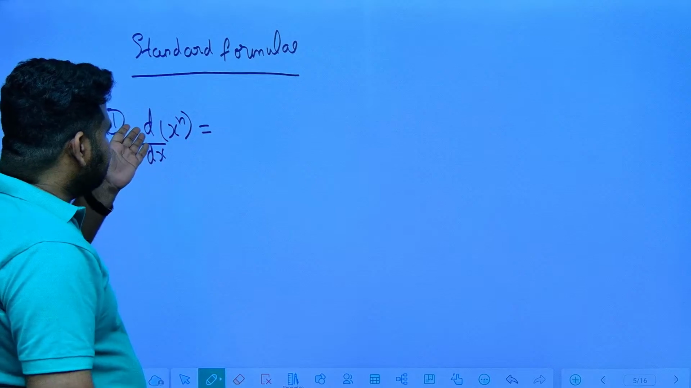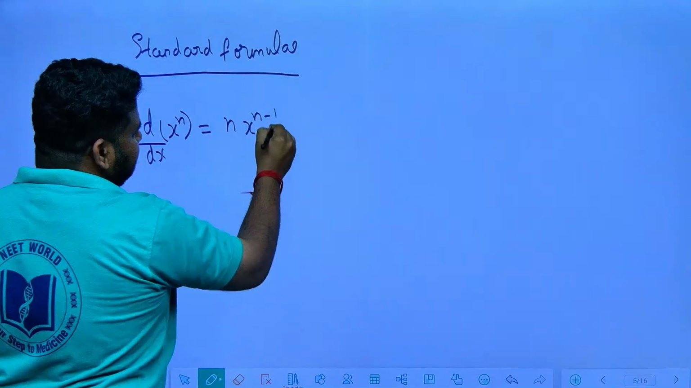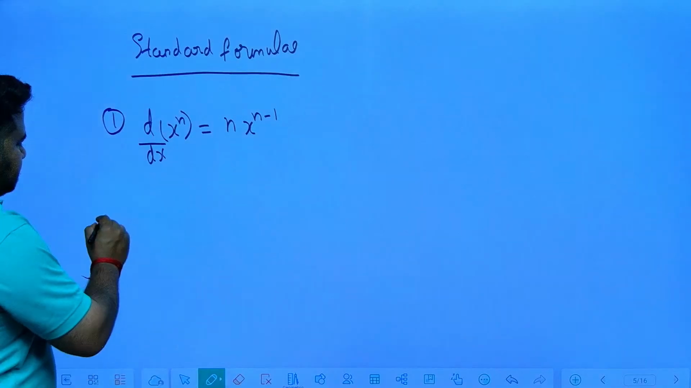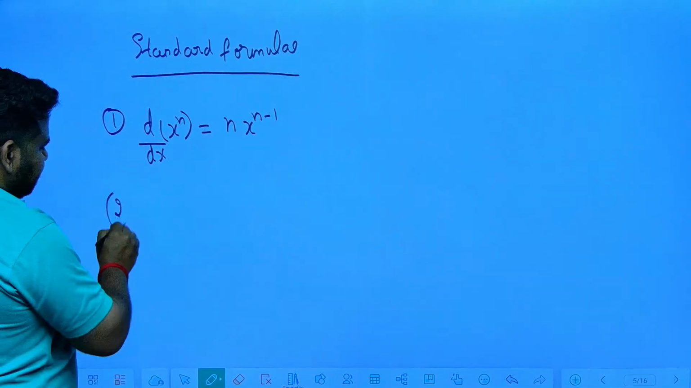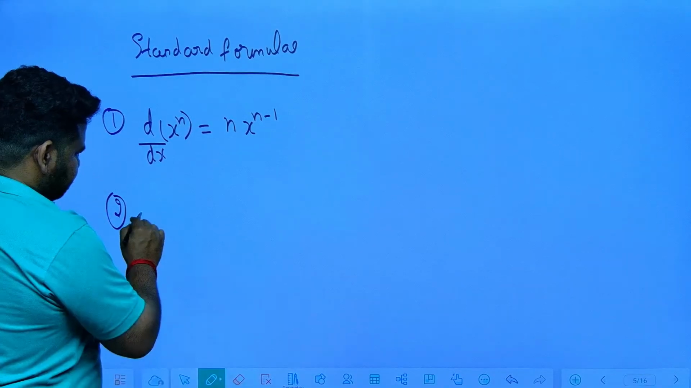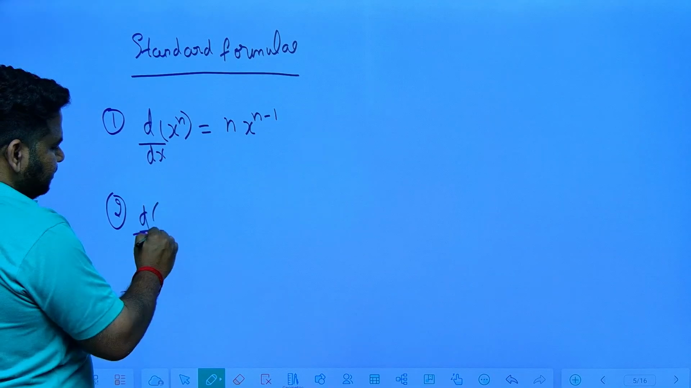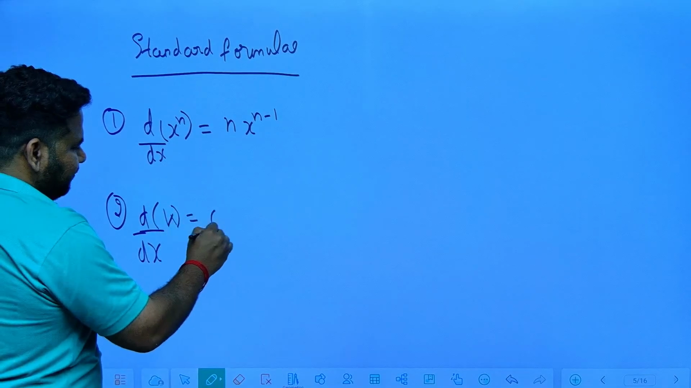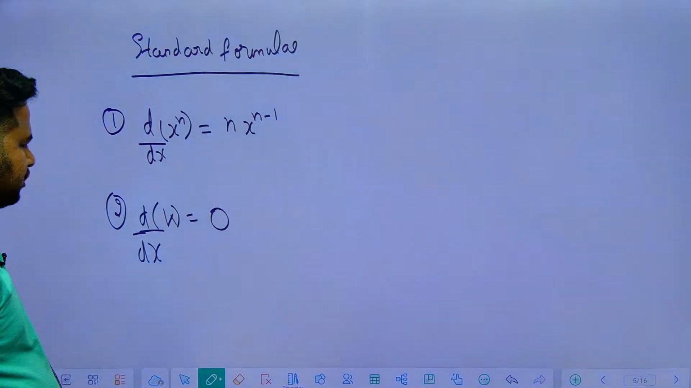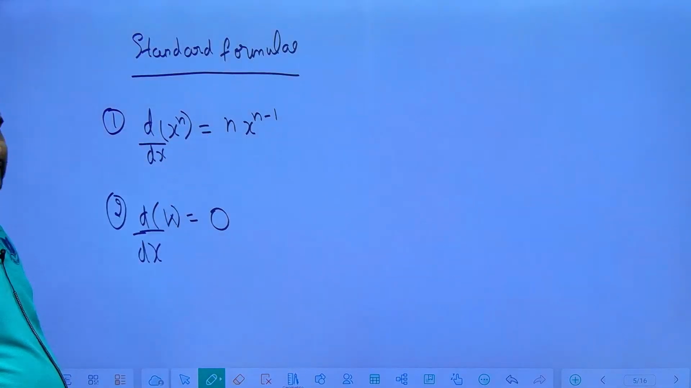That is, d by dx of x to the power of n is equal to n times x to the power of n minus 1. Similarly, second one, if I write d by dx of some constant, please observe, I am differentiating some function with respect to x. So d by dx of some constant is always equal to 0. Now I told you d by dx of x to the power of n is equal to n times x to the power of n minus 1.